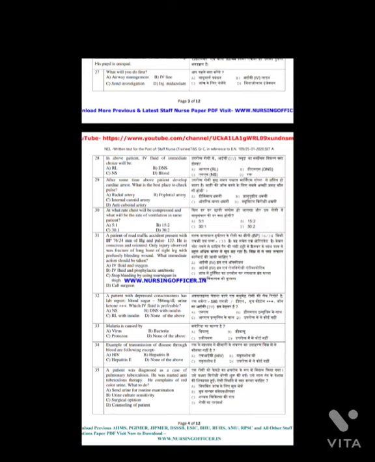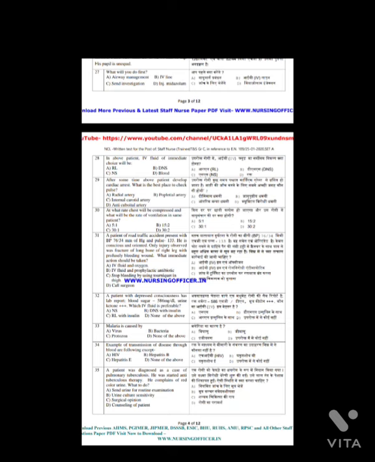The next, question number 31. A patient of road traffic accident presents with BP 76 by 34 mm of Hg, pulse 133, he is conscious and oriented. Only injury observed was a fracture of long bone of the right leg with profusely bleeding wound. What immediate action should be taken? And the answer is option number C. Stop bleeding by using the tourniquet in thigh.